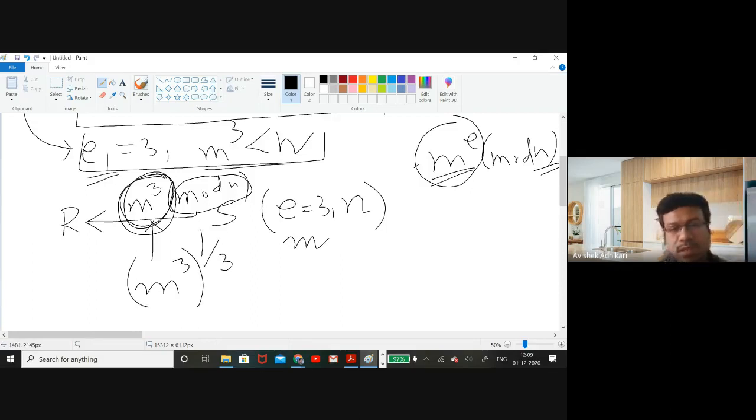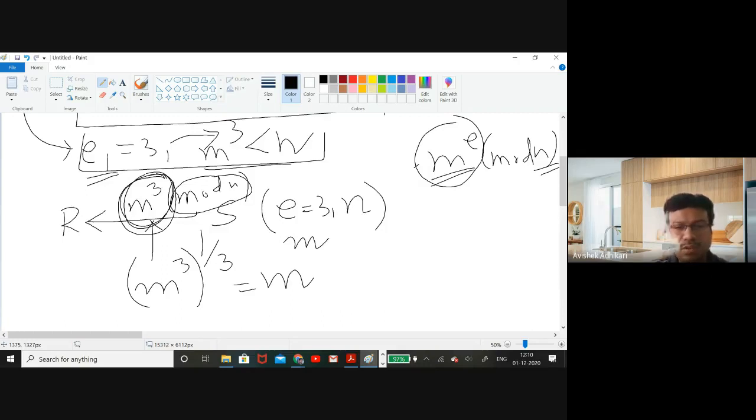That means he can take the cube root. As a result, what will he get? The adversary will certainly get the value of m. So this is one of the attack techniques where we have assumed that the encryption exponent is small. For example, if it is 3, then I also need to assume that m cubed is strictly less than n. Under this assumption, this attack holds, and it is known as the small exponent attack.